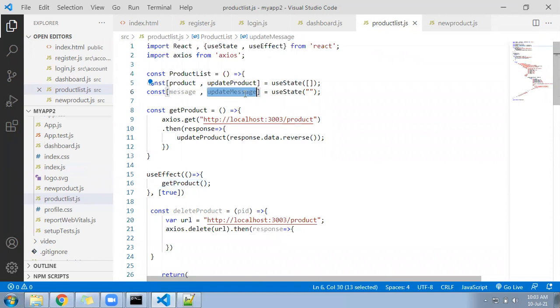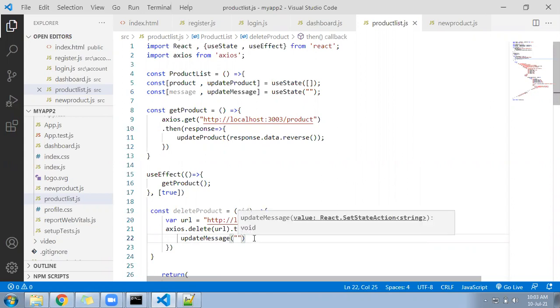You have written on the top, updateMessage. Inside updateMessage you will add here product details deleted.